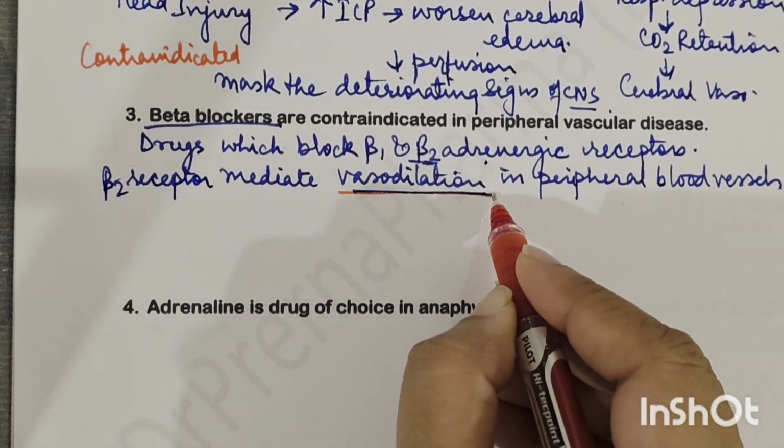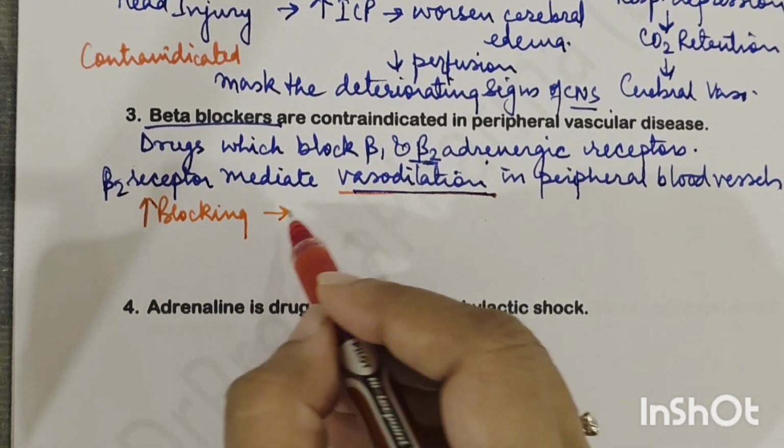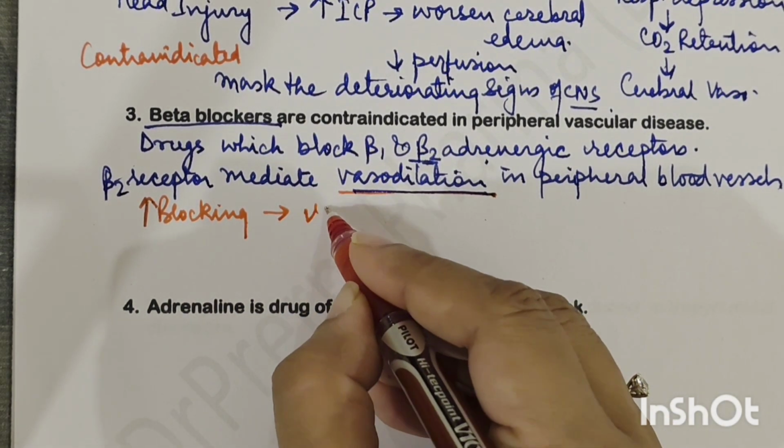So if you block the beta 2 receptor, blocking this beta 2 receptor will result in vasoconstriction.